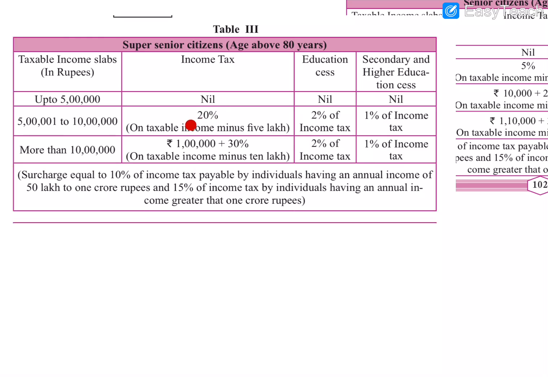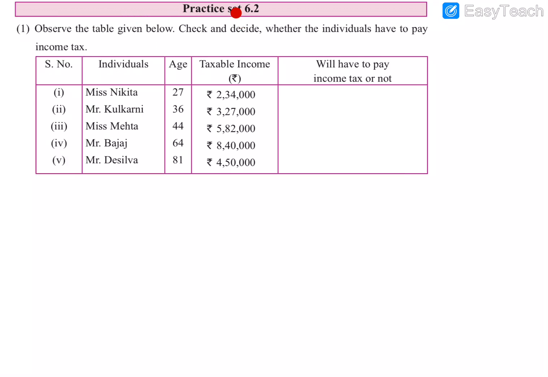So you will have to remember the percentages of income tax and also the different category slabs. The educational and higher educational cess are constant values, that is 2 and 1%. That will be easy to remember, but for this table and that table you will have to concentrate and learn it. So now we are going to practice set 6.2. This is a table, we will have to fill it.